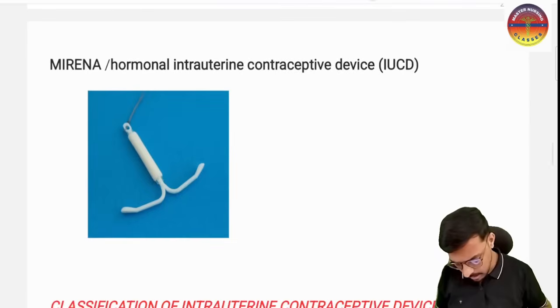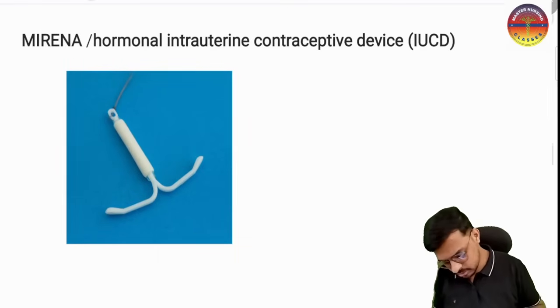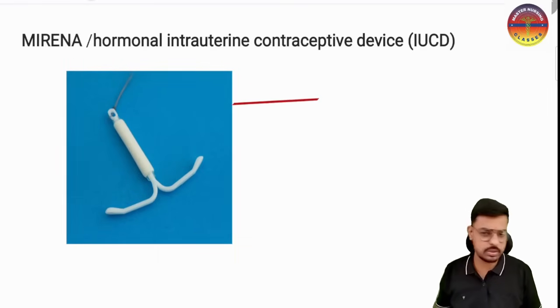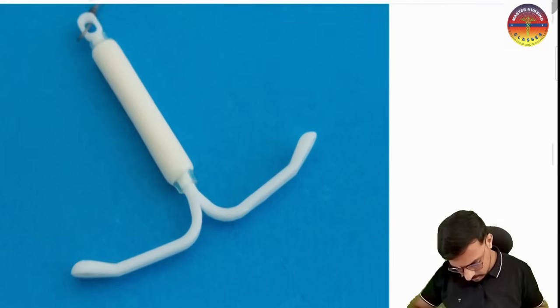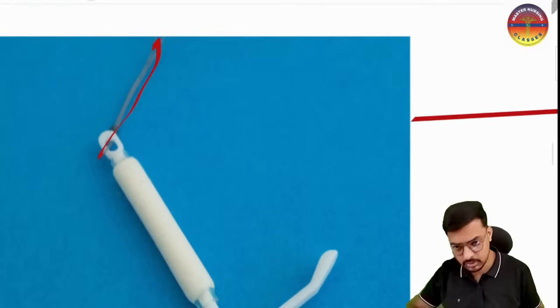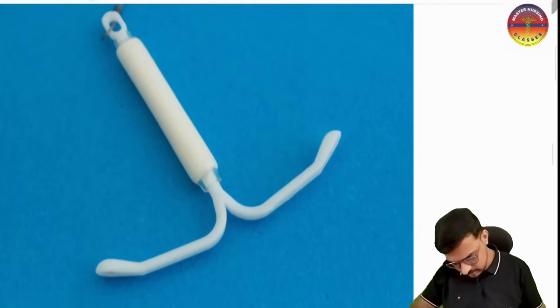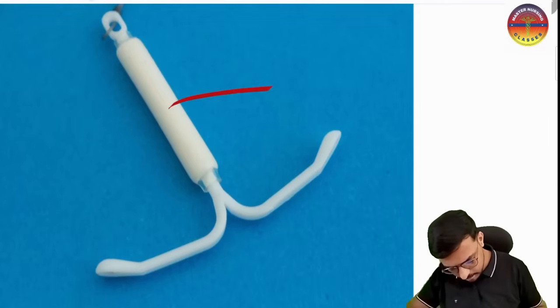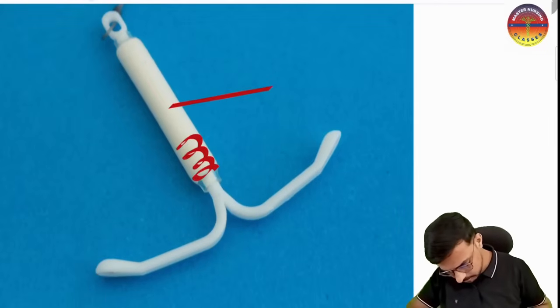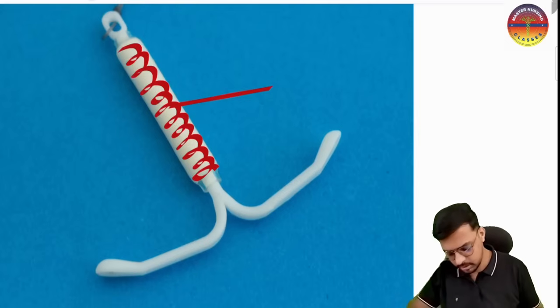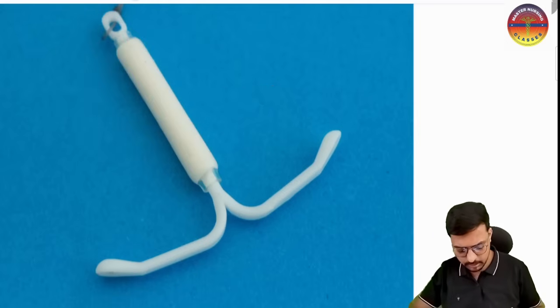Okay. And here we have the third generation. So here we have the third generation intrauterine contraceptive devices. On this one, here also we have the thread. Are you able to see? Here also we have the thread. Okay, yes sir, we have the thread. And this, very importantly, does not have any copper. So you can see here we have a very important hormone. So the third generation IUCD what we have is the hormonal IUCD, not copper IUCD.